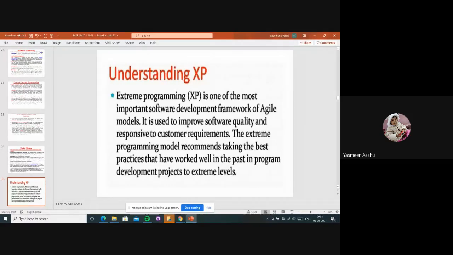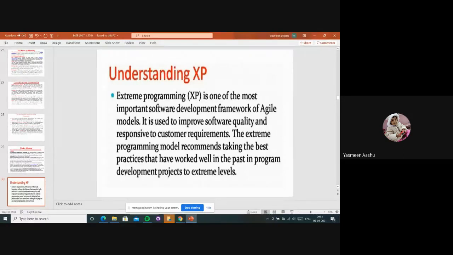So the main purpose of the extreme programming model is to recommend taking the best practices that have worked well in the past in program development projects, to some extreme levels. Extreme programming is the most important software development framework for all the agile models.